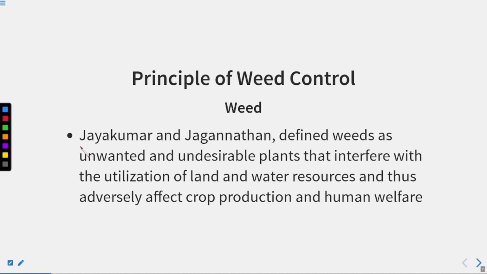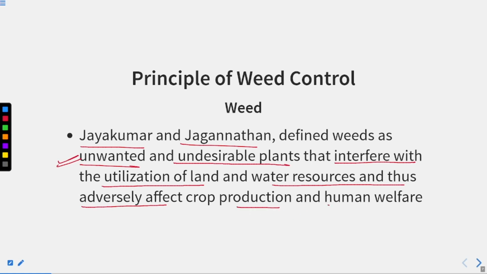According to Jayakumar and Jagannathan, weeds are defined as unwanted and undesirable plants that interfere with the utilization of land and water resources and thus adversely affect crop production and human welfare. Utilization of land means they are absorbing the nutrient material that we are providing to grow the crop.